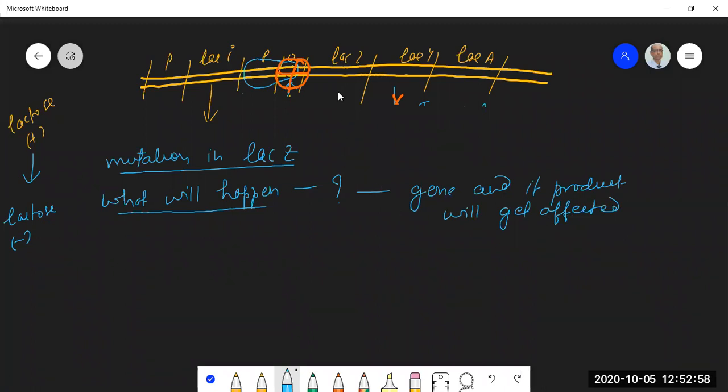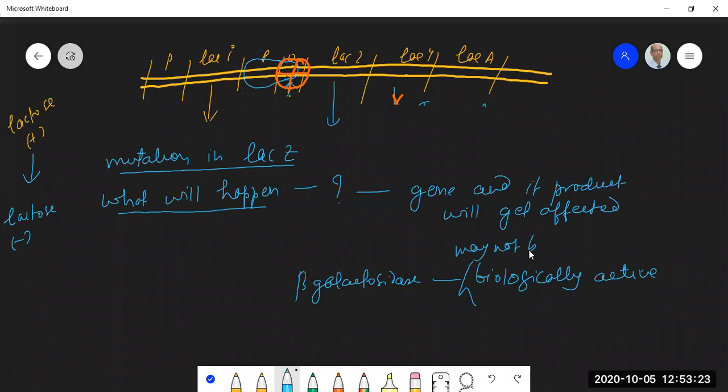Okay, that means lacZ may be transcribed, but the product that it will have, that beta galactosidase, may not be biologically active, depending upon where the mutation has taken place. It will be mutant and it may not be biologically active.